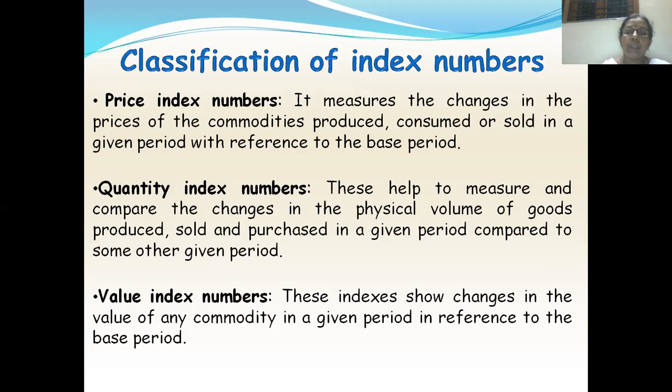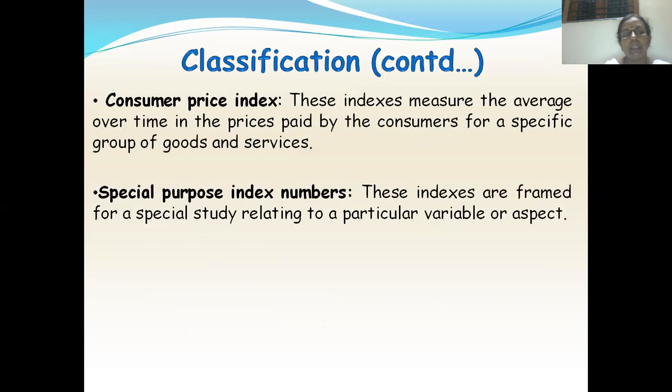Then you have value index number. Value index number shows the changes in the value of any commodity in a given period with reference to the base period, how the value of that commodity is changing. To measure that, we have value index number.